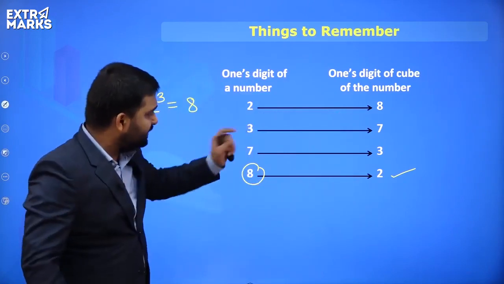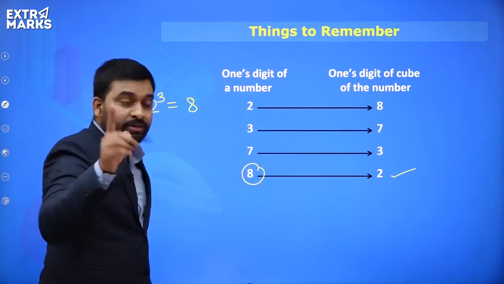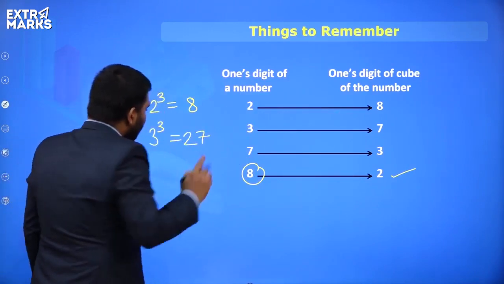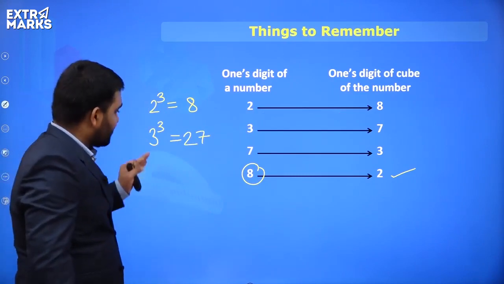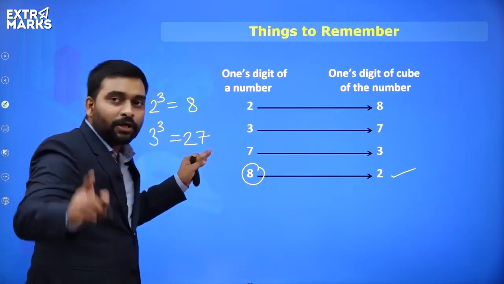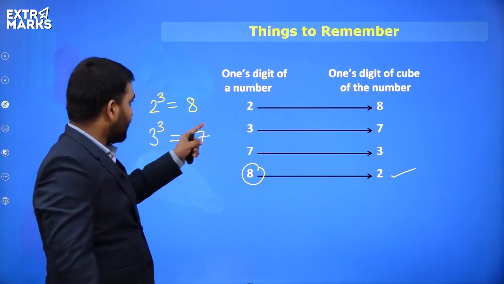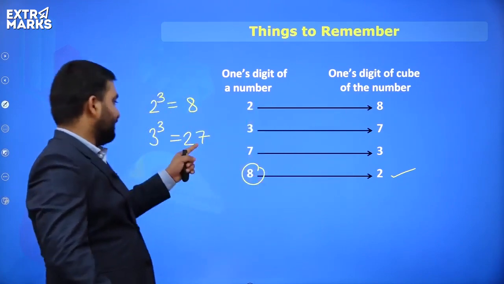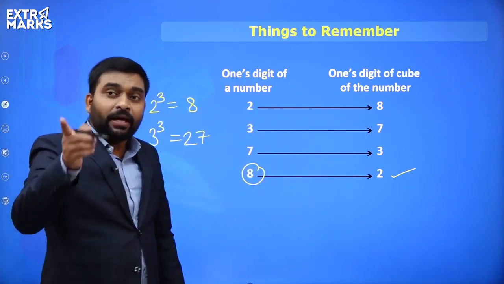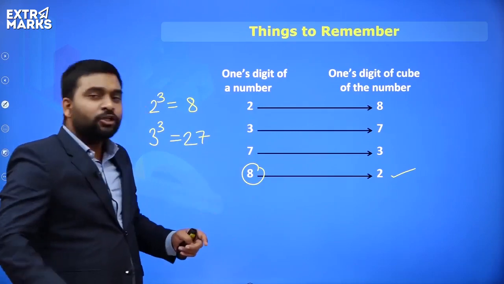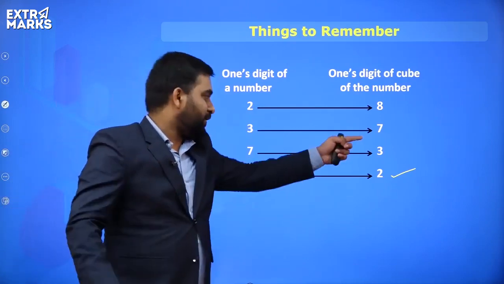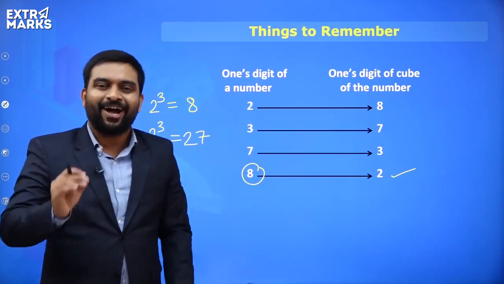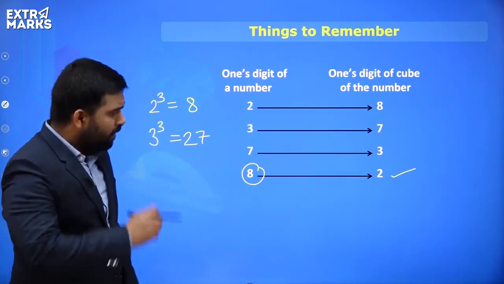Now same goes with 3 and 7. If a number is ending with 3, everyone observe. 3 cube, answer is 27. So everyone see, the unit digit of 3 is 3 and the unit digit of 27 is what? 7. So for a number ending with 3, the answer you get will end with 7. See? And everyone, if the number is ending with 7, the cube of that number will end with 3. These are the numbers which you all should remember. I hope this point is clear to everyone.